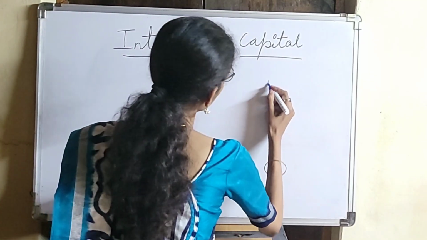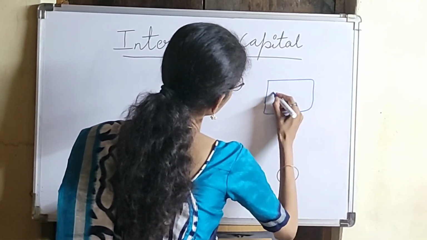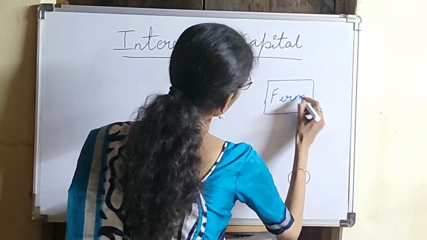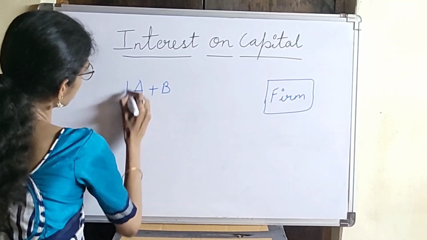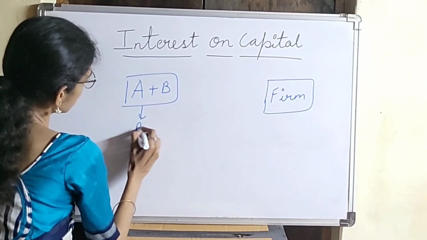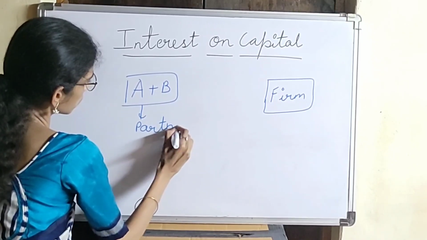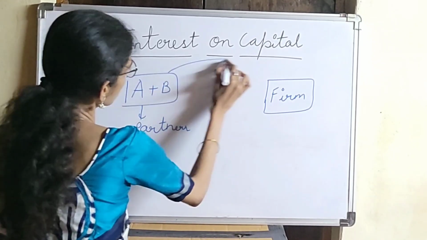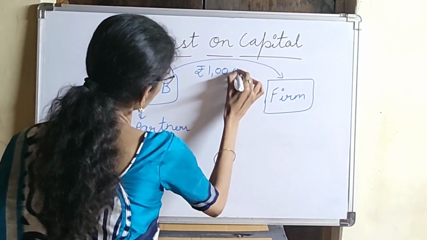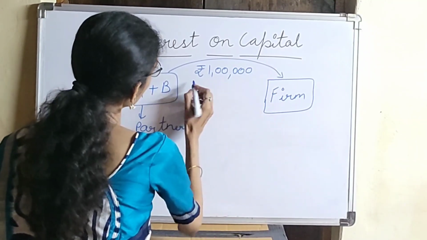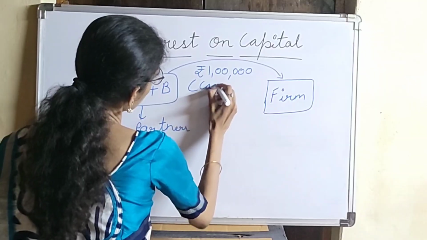Suppose there is one firm which was started by two partners, A and B. These are the partners. They invest rupees 1 lakh into their business, into a firm which they have started. This is called capital.